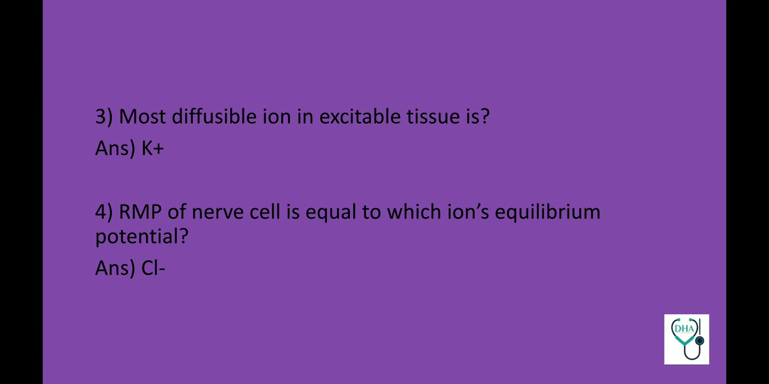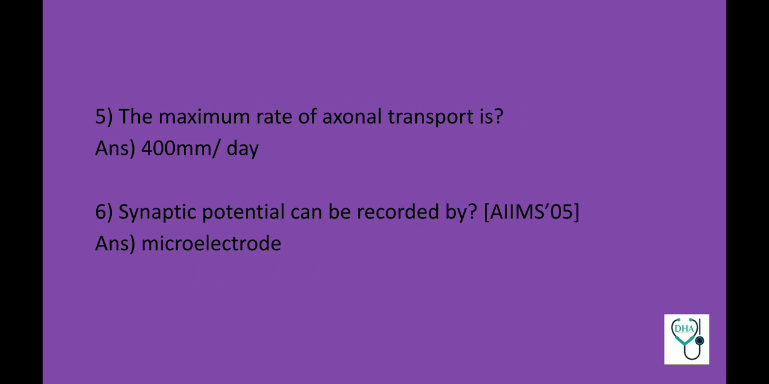Most diffusible ion in excitable tissue is potassium. Resting membrane potential of nerve cell is equal to which ion's equilibrium potential? Chloride. The maximum rate of axonal transport is 400 mm per day.